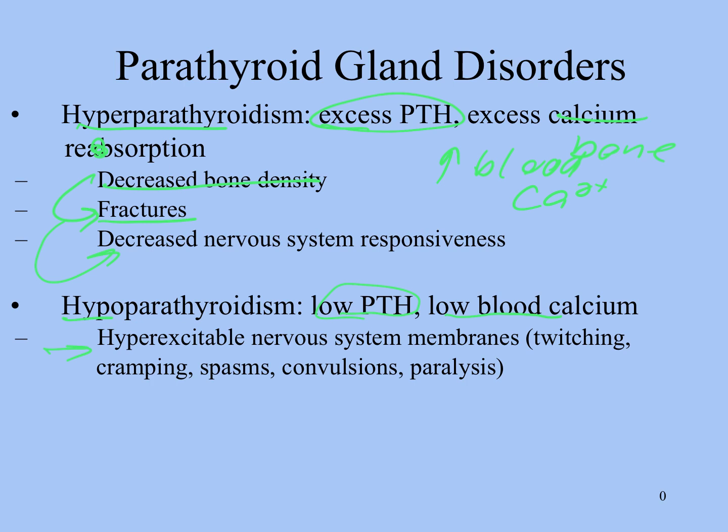So if too much calcium brings the resting membrane potential to more negative, less calcium brings the resting membrane potential to more positive, or closer to the threshold for action potential, and so the nervous system is going to be more hyperexcitable, resulting in things like twitching, cramping, muscle spasms, and even paralysis as a result of tired out muscles.